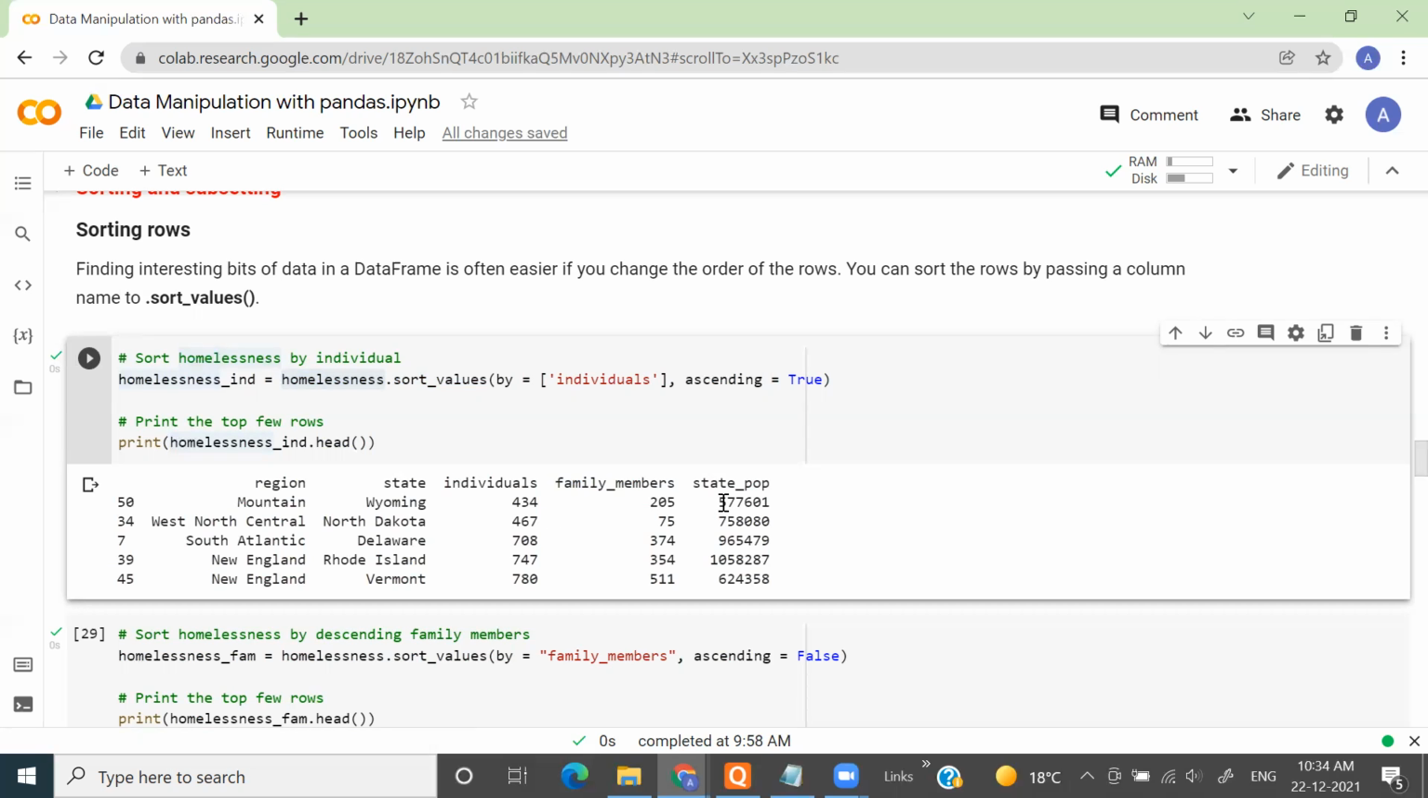State population has a different pattern. The highest is in New England, so that is not sorted, like at the last. New England has the least population here. If everything gets sorted, then the data will get distorted. In that case, the state population of Delaware will be reflecting in the state population of North Dakota.